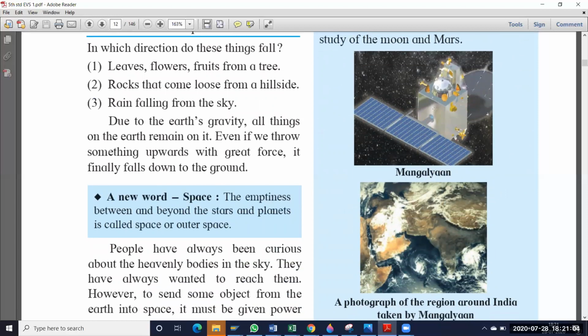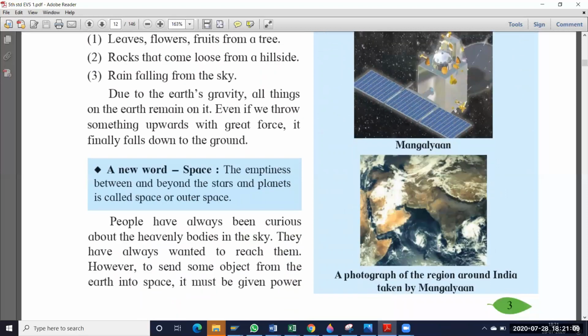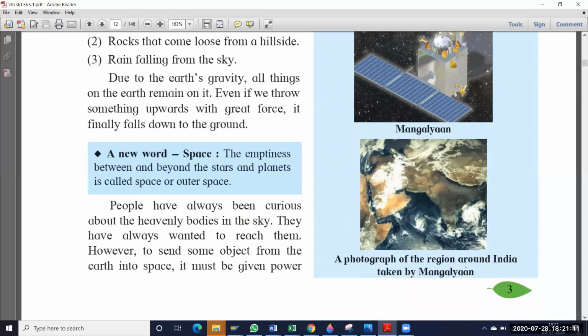This picture belongs to the Mangalyaan, and this picture is showing the photograph of the region around India taken by Mangalyaan. See here, this is India, this is our country. So around India, how does it appear in the sky? That photo was sent by the Mangalyaan spacecraft to our Indian scientists. See here, around the earth we have the Southern Ocean, na. So this one you are seeing.